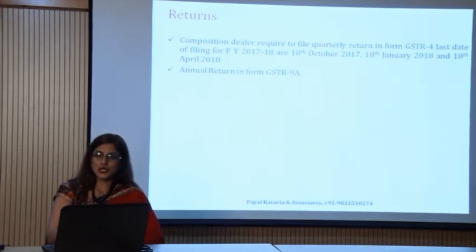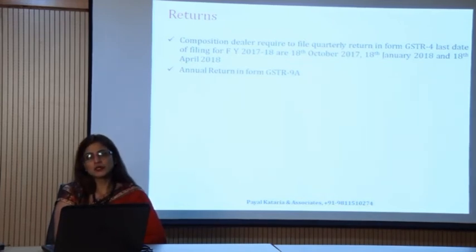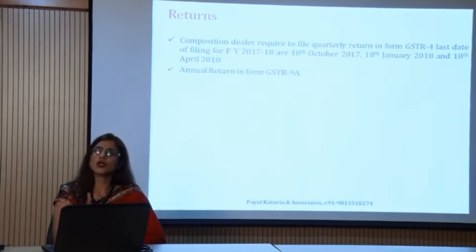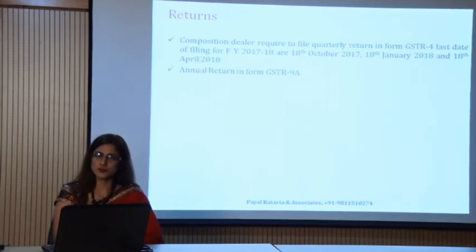So which form will be applicable? GSTR 4. This is the form you will file after the end of the quarter, before the 18th of next month. After the completion of one quarter, you will make the filing through GSTR 4. You will also pay the tax to the government exchequer.